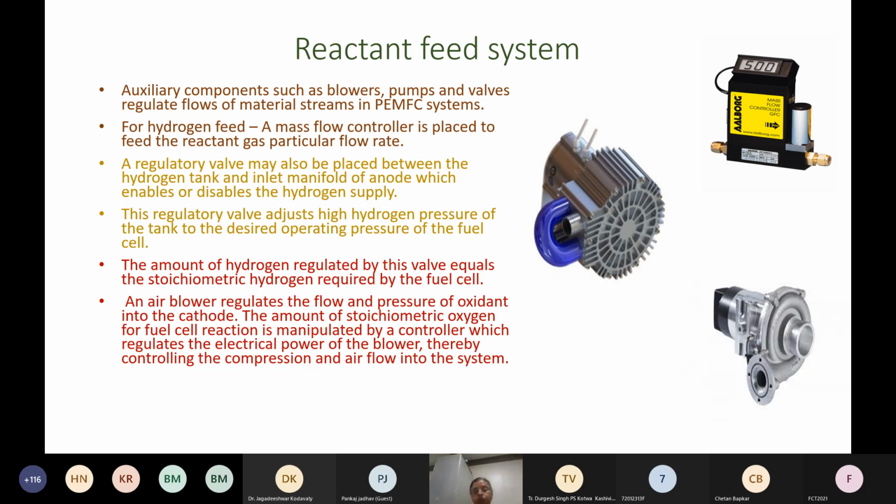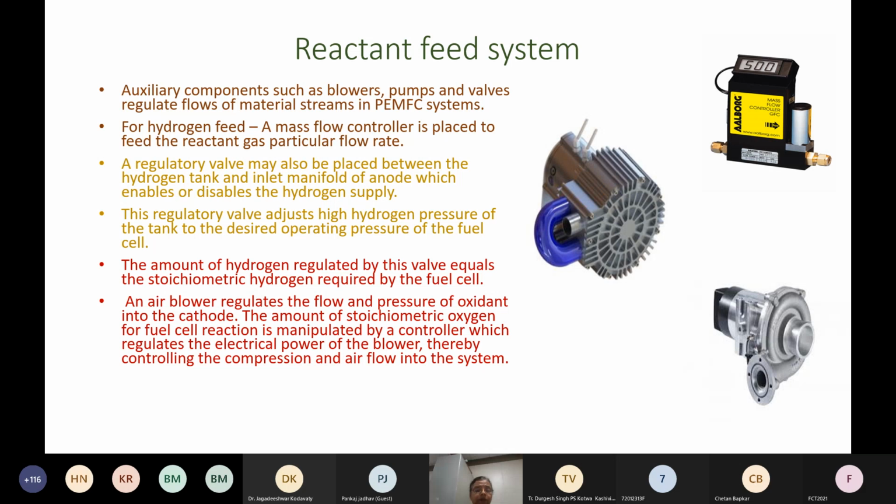You can have low pressure systems like a blower or a compressor, or various kinds of compressors are available. However, what needs to be seen is what the power requirement is for each one of these.